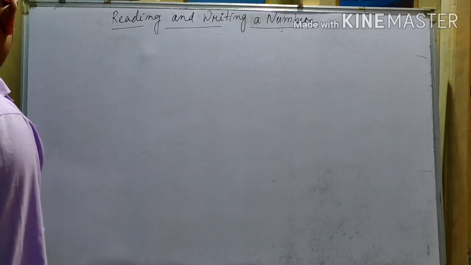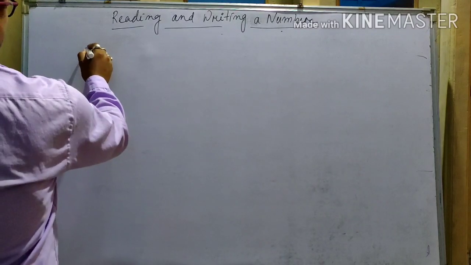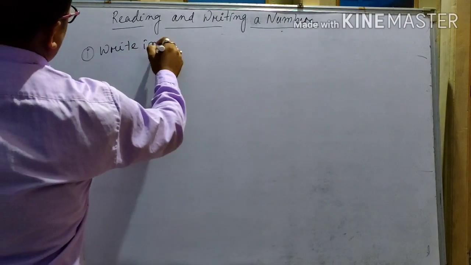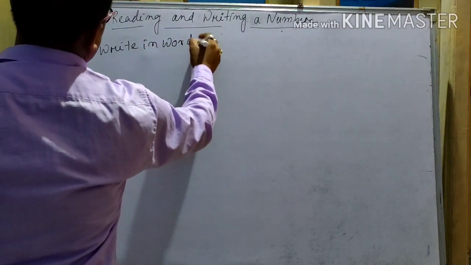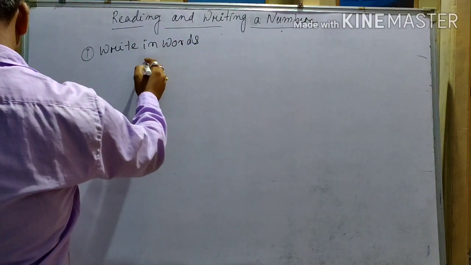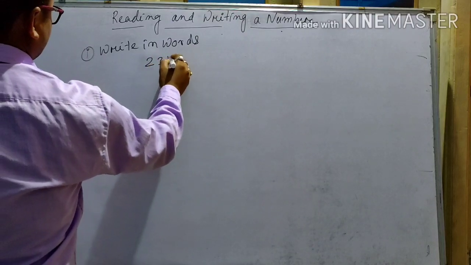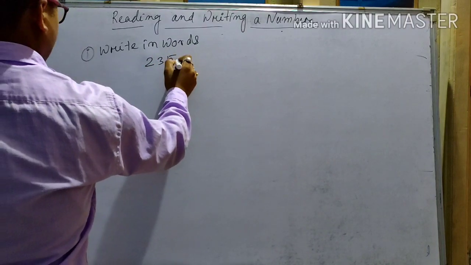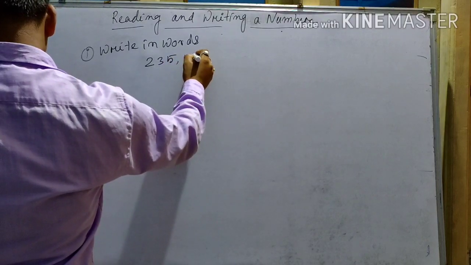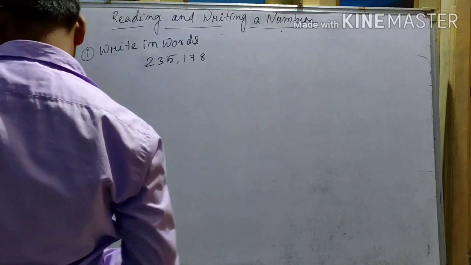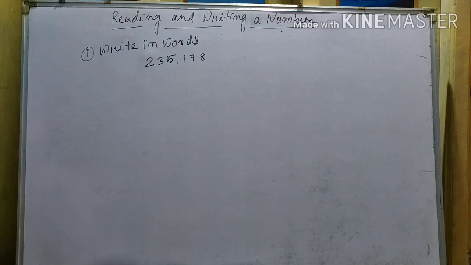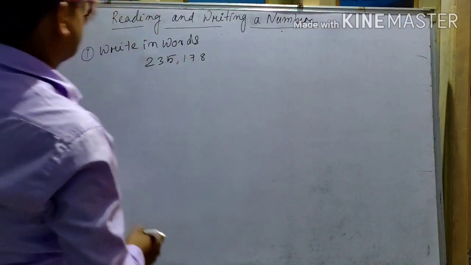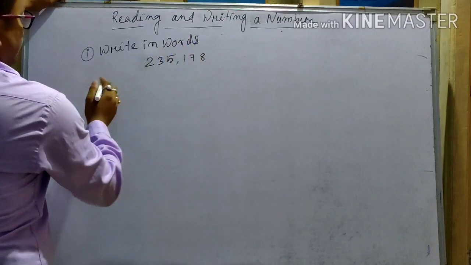First, suppose write in words: 235,178. How do we read this number?